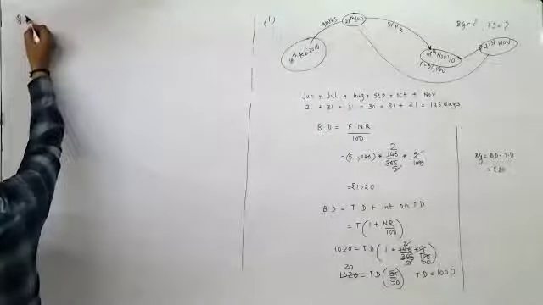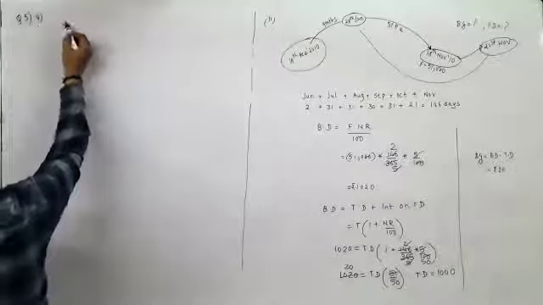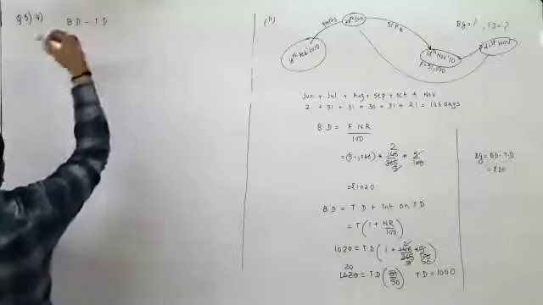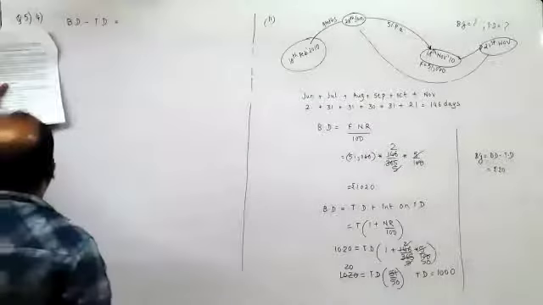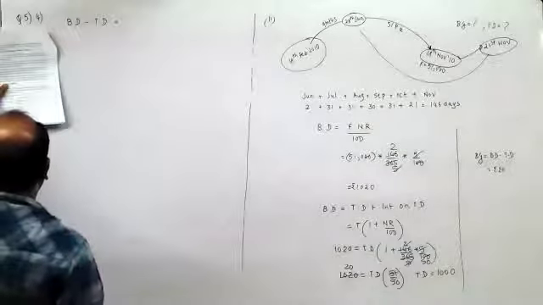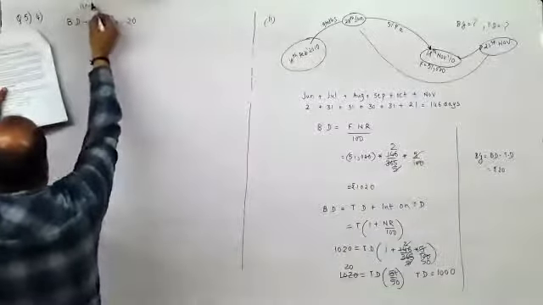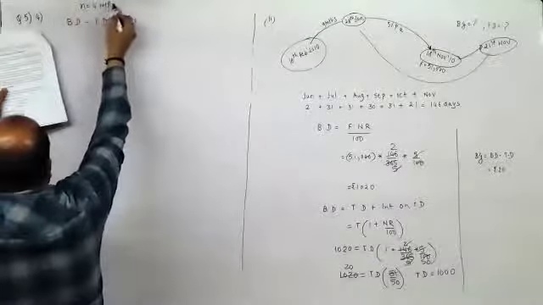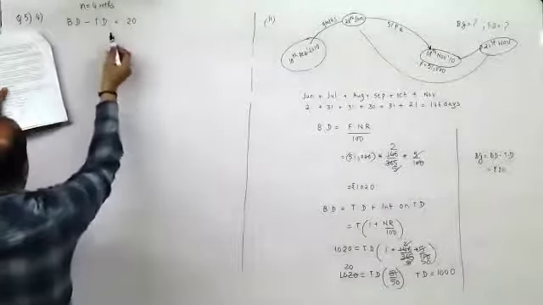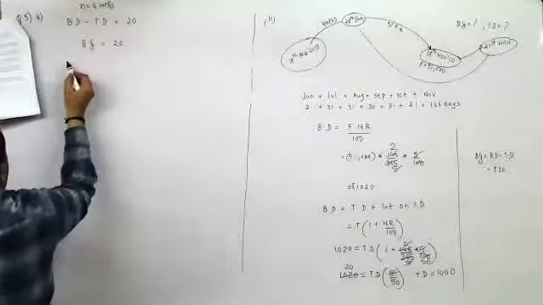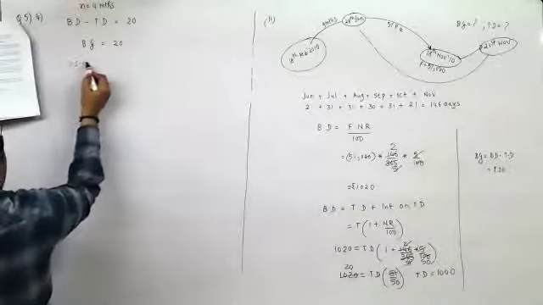Question number 5, the fourth part. The difference between true discount and banker's discount. Banker's discount minus true discount. Always banker's discount is greater. So the difference between banker's discount and true discount on a bill due 4 months hence, so N is 4 months, is rupees 20. So banker's discount minus true discount is banker's gain, that is 20 rupees, and that is interest on TD, which is 20.